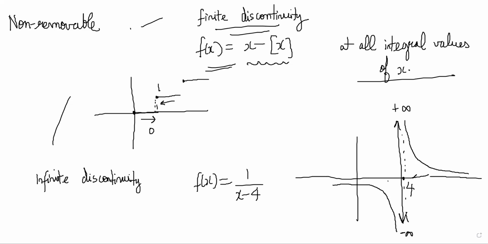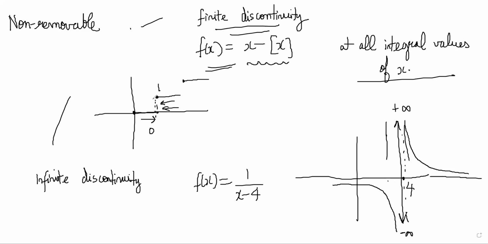So the limit does not exist at this point, and you cannot do anything about it now. You cannot correct it somehow, right? Because the limit does not exist, and the discontinuity is called infinite because it is tending to infinity on both sides, whereas here you are tending to finite values. So that is one case.